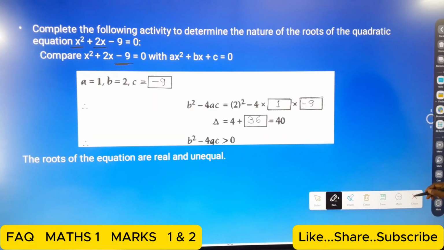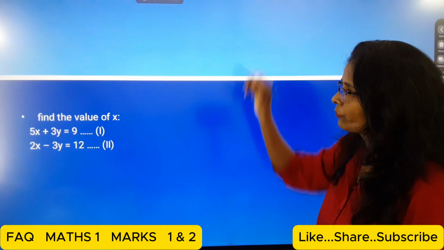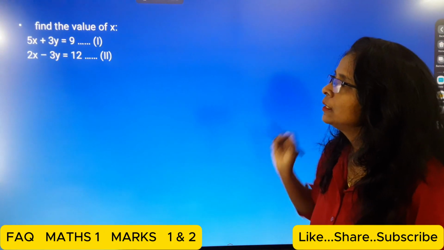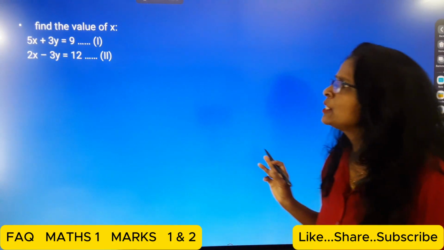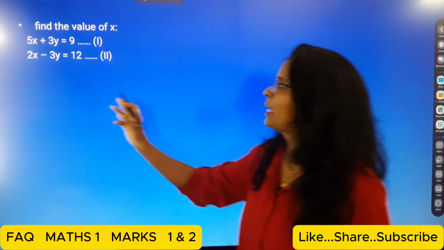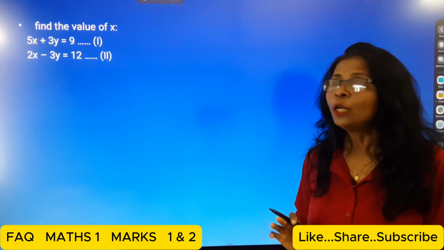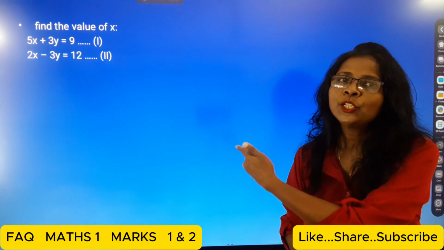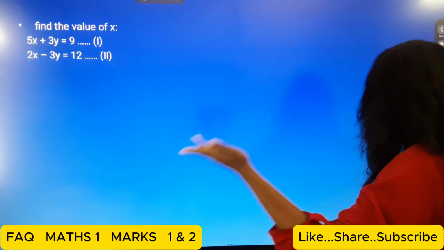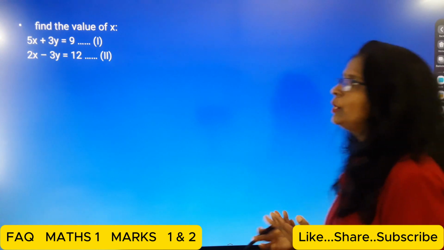Then next one, students, find the value of x. The equations given are 5x plus 3y is equal to 9 and 2x minus 3y is equal to 12. It does not mention which method to use, so we can do it by any method.